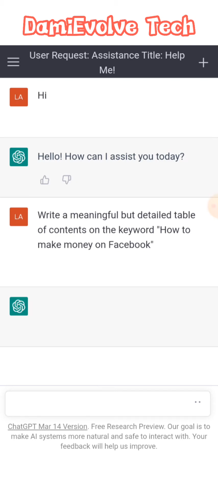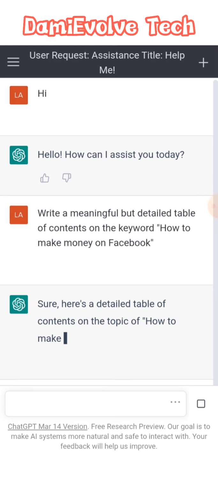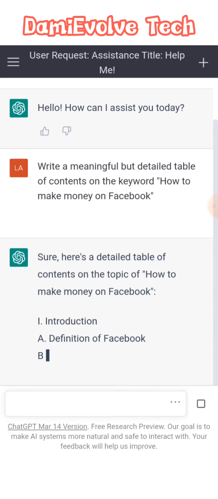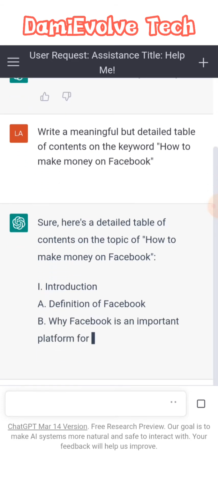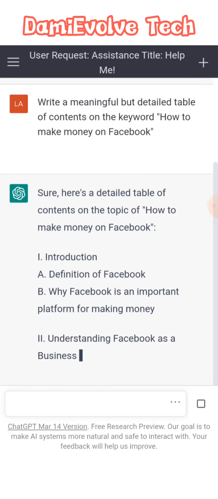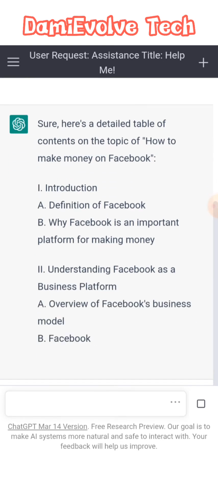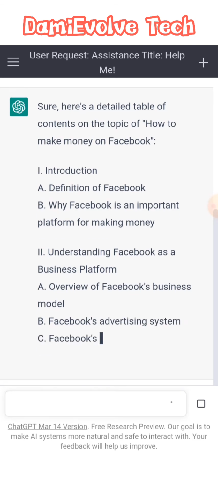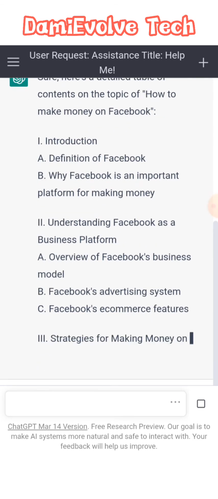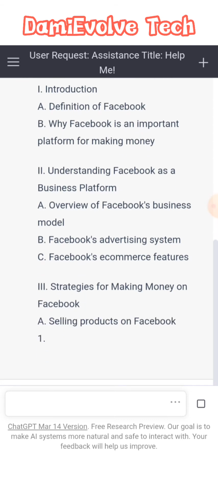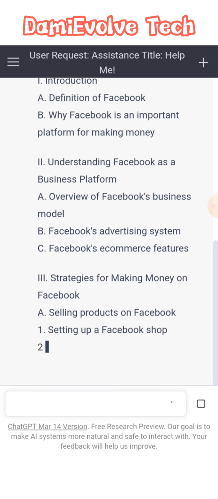Write a meaningful but detailed table of content on the keyword. Sure, here's the table of content on the topic how to make money on Facebook. It starts with the definition of Facebook as an important platform for making money. As you can see, this is the way you do it. Your keyword might be how to make money on Instagram, or how to train a pet, or how to find the best pets in my location or community. You can put your country there, wherever you are watching this video from.